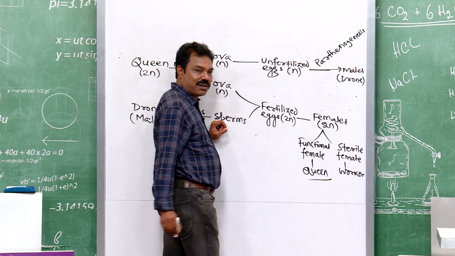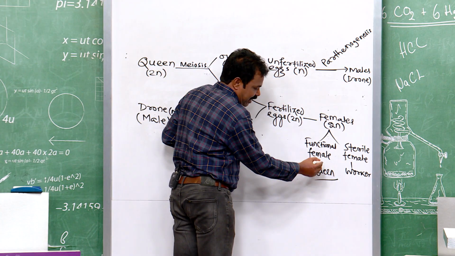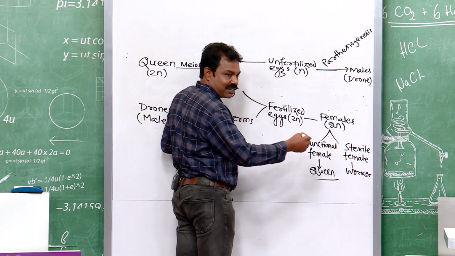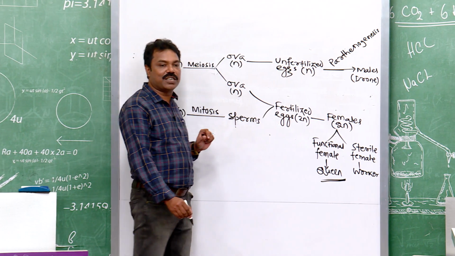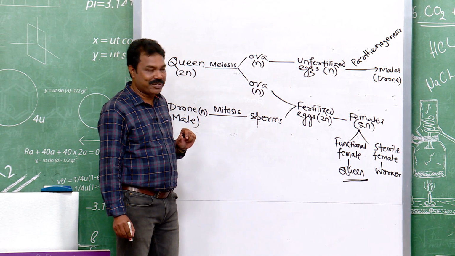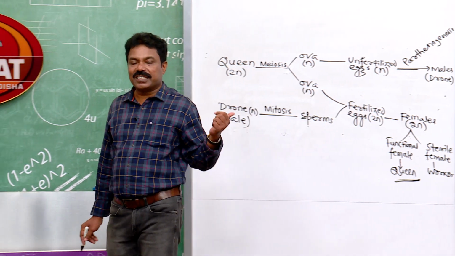So, the female larva which takes royal jelly beyond the 3rd day is destined to be a queen, that is the functional female. Okay? So, you may say the royal jelly decides the sex.